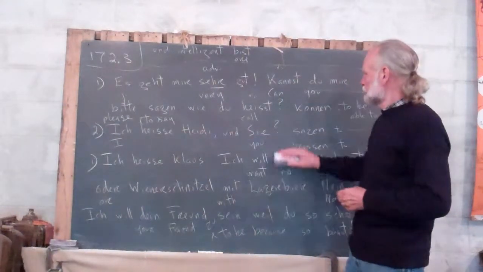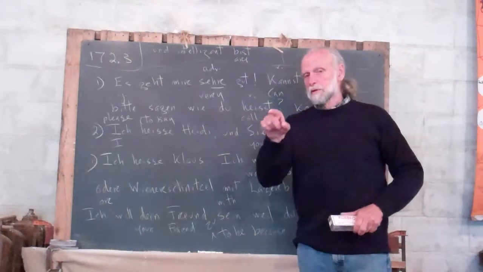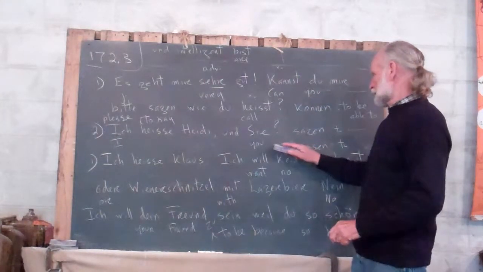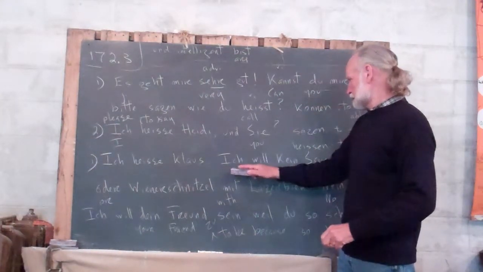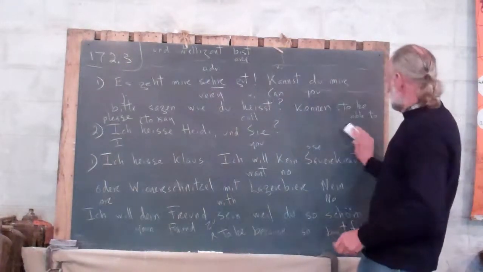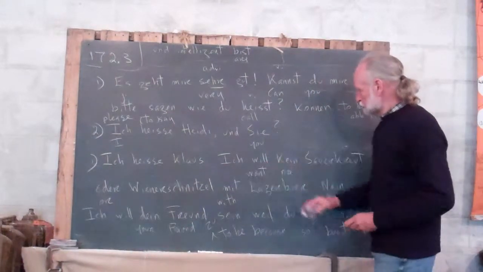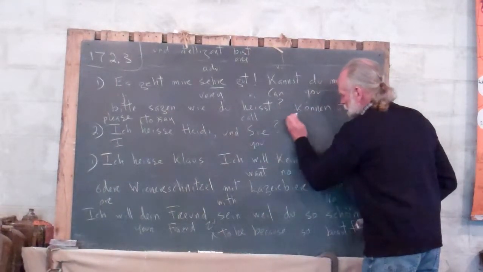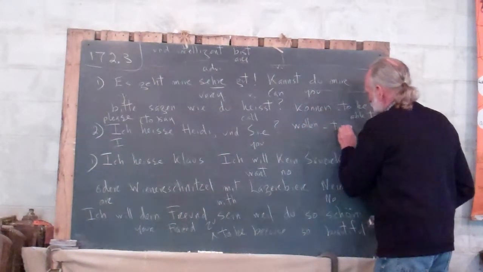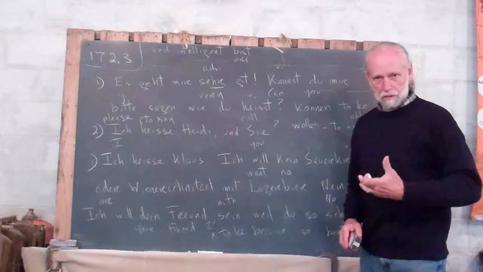"Heidi. Und Sie?" "Sie" is a pronoun. This is the second person singular, but now formal. "Ich heiße Heidi. Und Sie?" And he answers, "Ich heiße Klaus." "Ich will." Well, the verb there is "wollen", and it means to want. "Ich will" would be the first person singular, present tense.